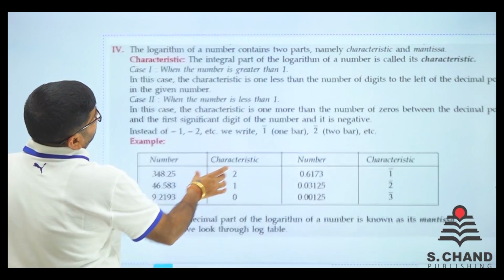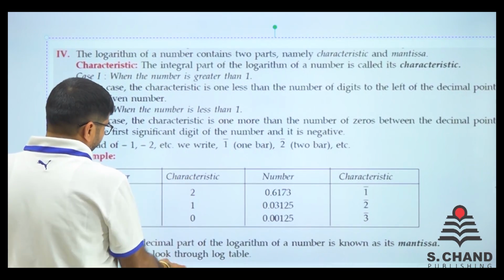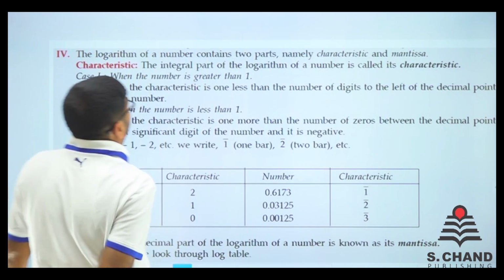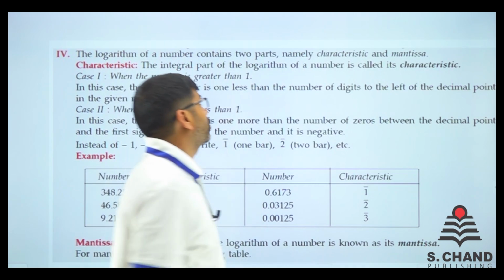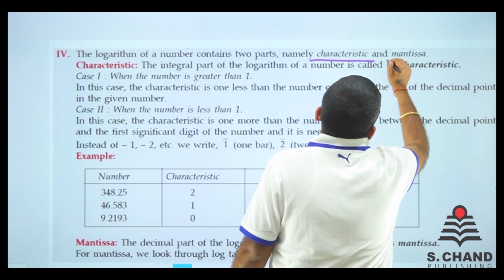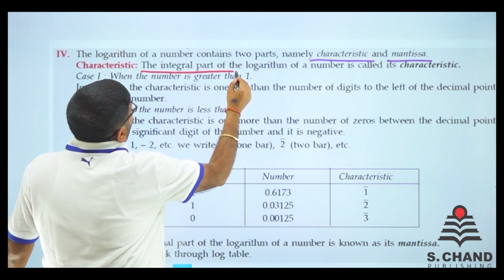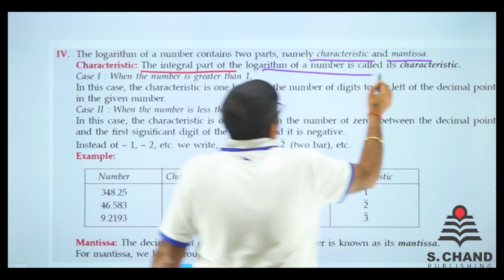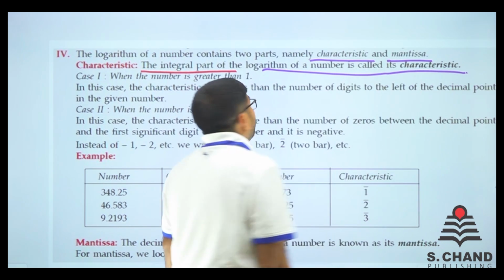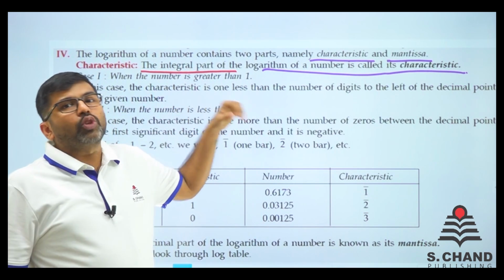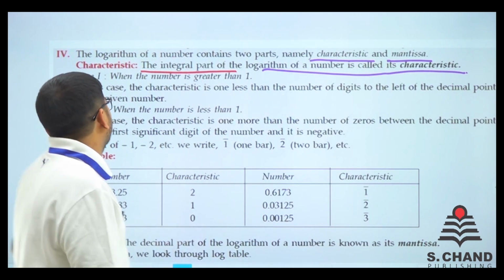There are two words, characteristics and mantissa. Let's see what it says. Logarithm of a number contains two parts. एक log के two parts होते हैं, characteristics and mantissa. Characteristics: the integral part of the logarithm of a number is called its characteristics. यानी जो इंटीग्रल पार्ट ऑफ द लॉग का जो नंबर है उसको कहते हैं कैरेक्टरिस्टिक्स.